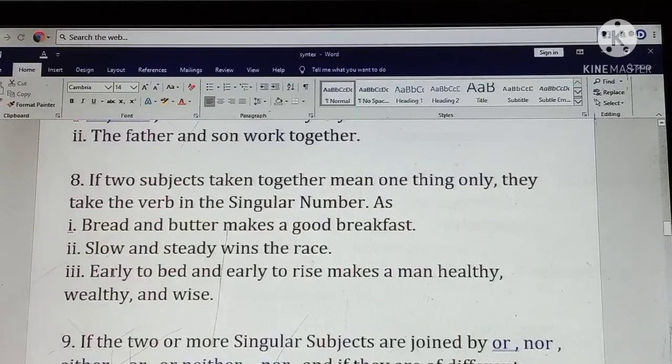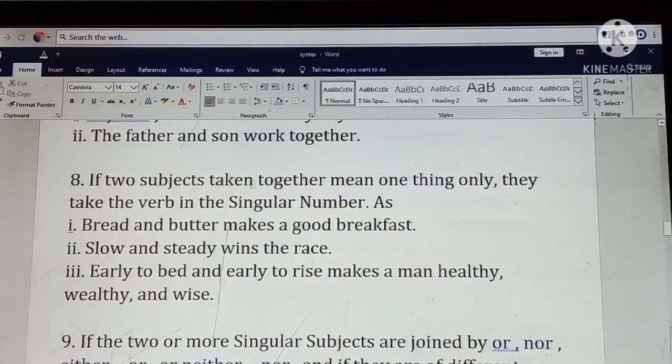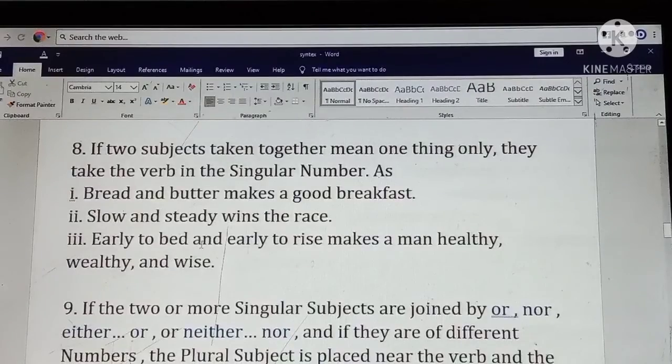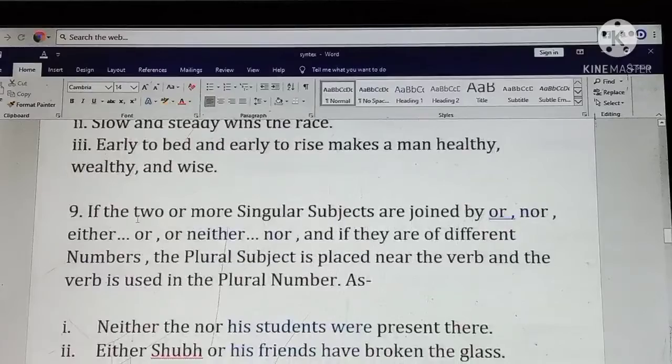Third sentence: early to bed and early to rise makes a man healthy, wealthy, and wise. That is also an example of a phrase. Here, both the subjects mean a single thing, so we agree with the singular form of the verb.